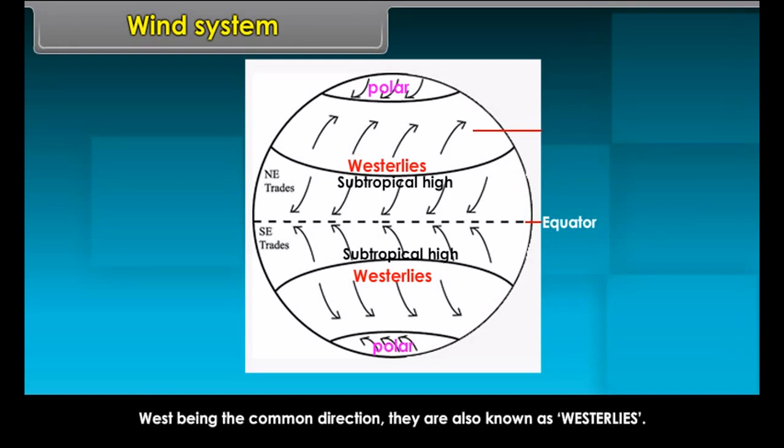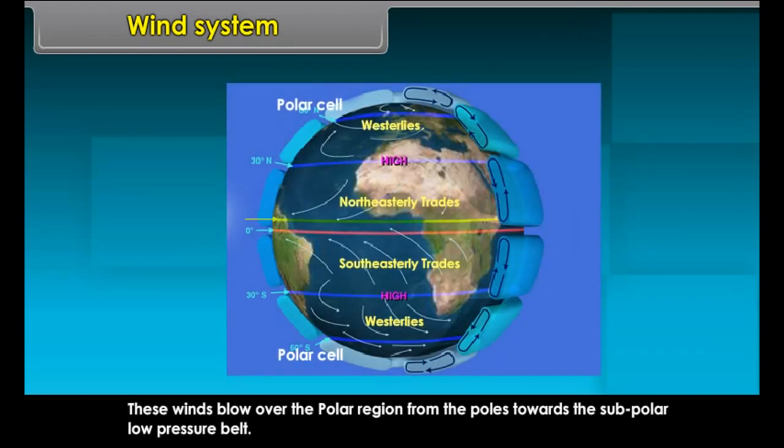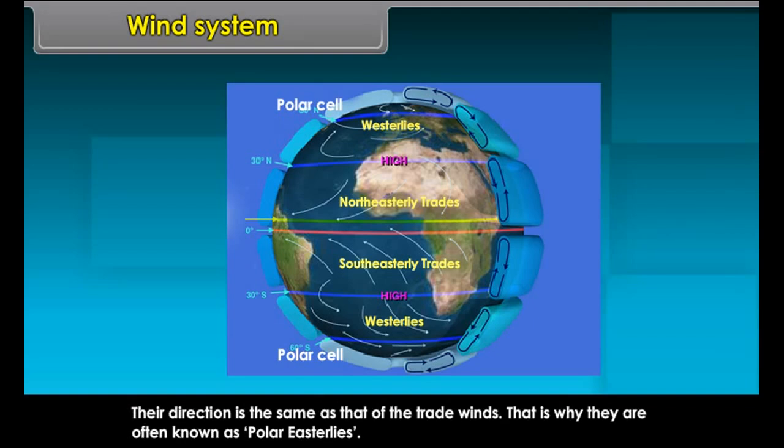The trade winds. Winds tend to blow from high pressure to low pressure, but they are deflected to the right in the northern hemisphere and to the left in the southern hemisphere. This is as per Ferrel's law of deflection. So, the trade winds blow from the subtropical high pressure belts towards the equatorial low pressure belt.